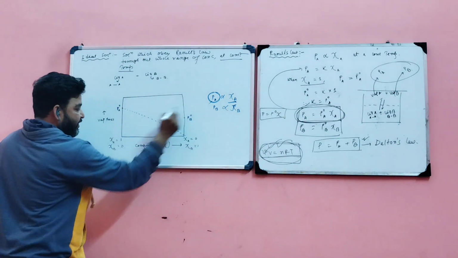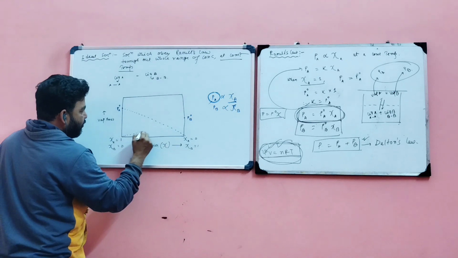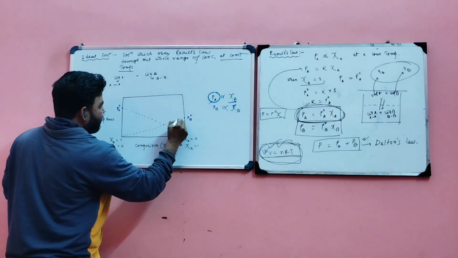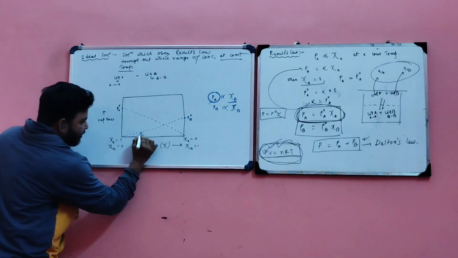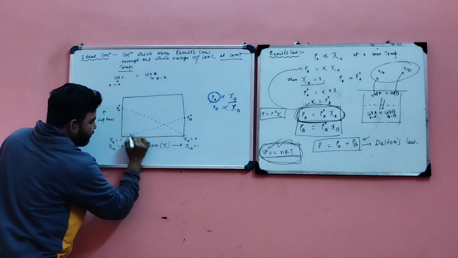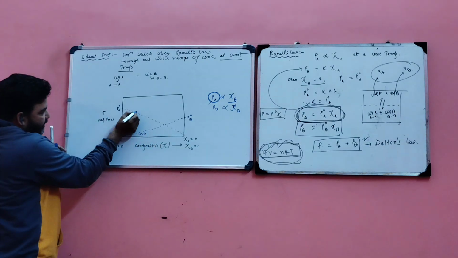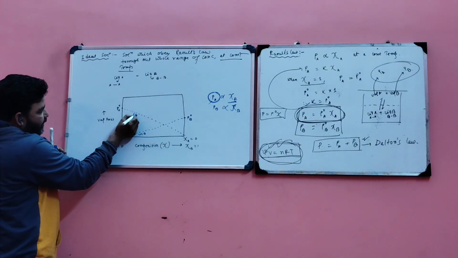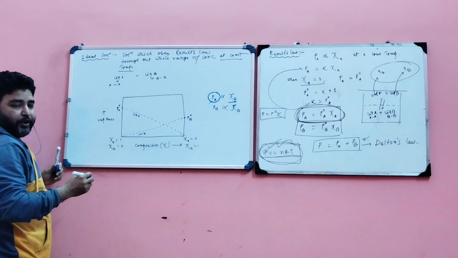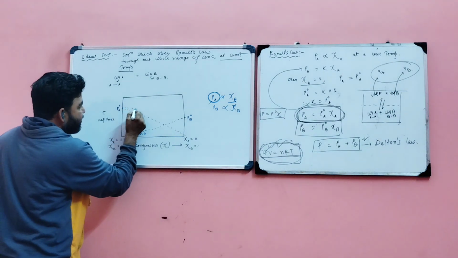And chi B increases, so its vapor pressure also increases. Clear? So this line is for liquid B. That is for liquid A.